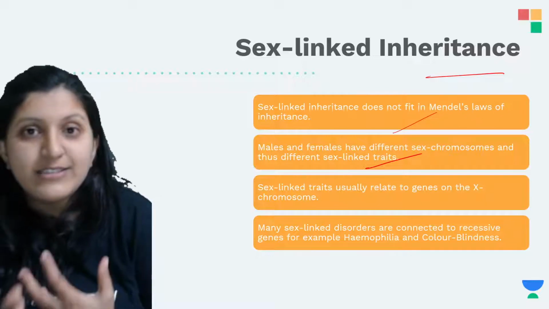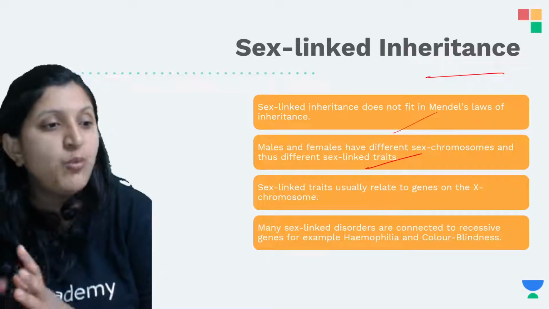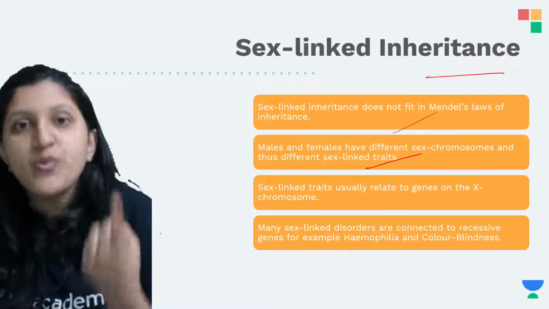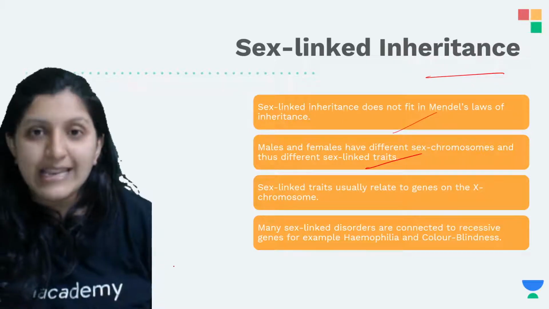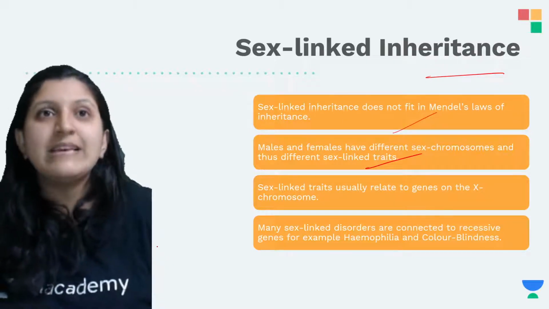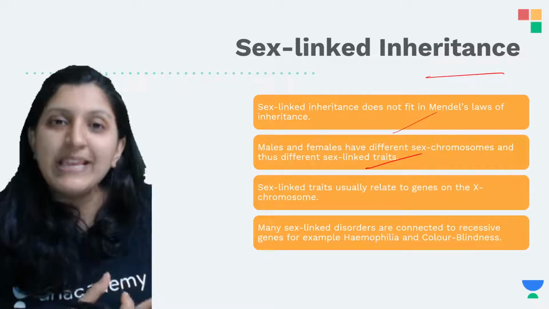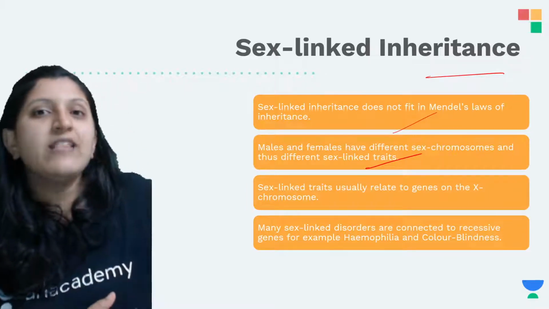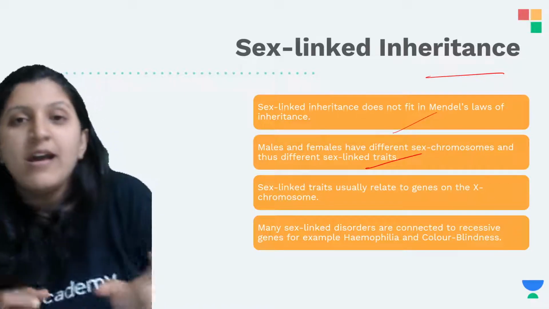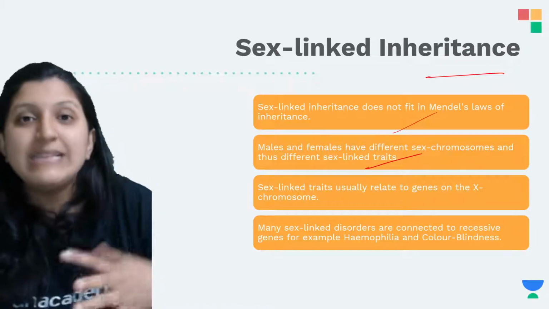And that's the reason you can see that even though a male is having just one X chromosome, he is getting a disorder. We might think that based on the quantity of X chromosomes, which is more in a female, the female should have a disorder more as compared to a male, but this is not happening.